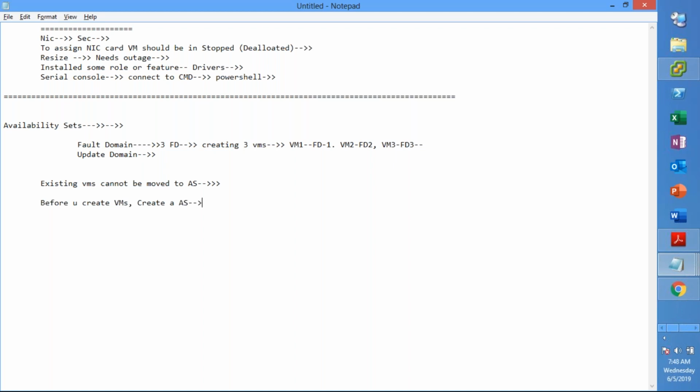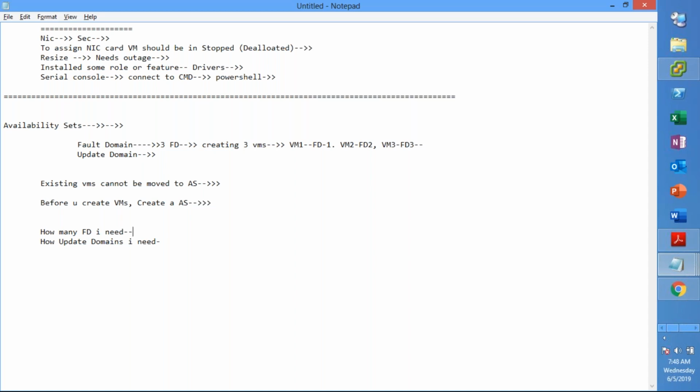When you create the availability set, you will select how many fault domains and how many update domains you need, right? There is again a minimum and maximum value, which we will be seeing now.